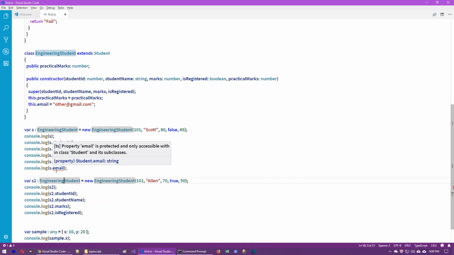So it's up to you whether you mention public, private, or protected. Private means within the same class only, protected means the same class and the child classes, and public means accessible everywhere. Okay, this is all about the access modifiers.